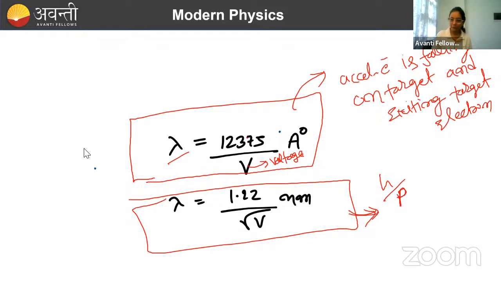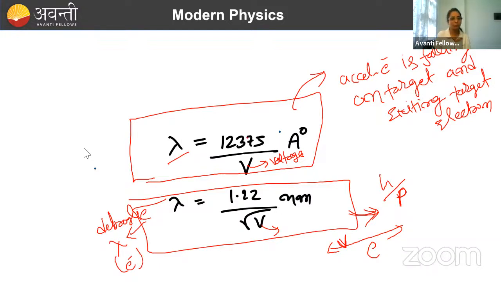If we write this de Broglie wavelength for an electron that is getting accelerated through V voltage, then you will be putting the values like 1.22 by root V nanometer, where V is the voltage through which the electron is getting accelerated. Done. So it is for calculating de Broglie wavelength, and that too for an electron accelerated by V volt.